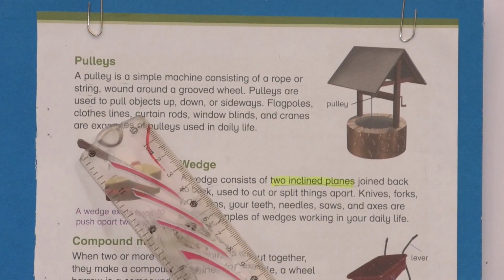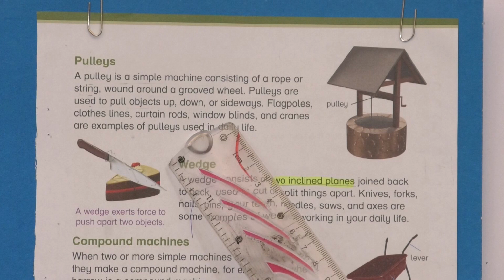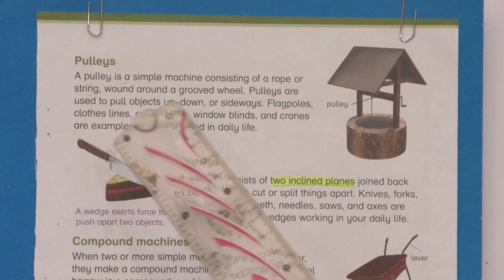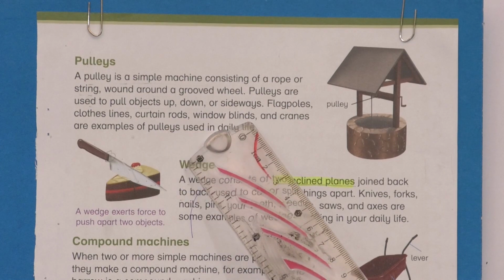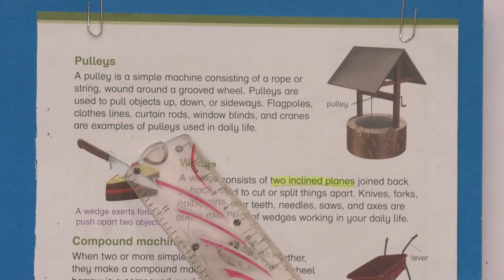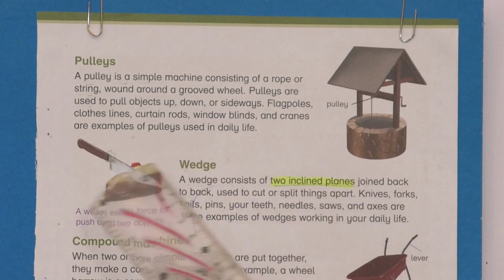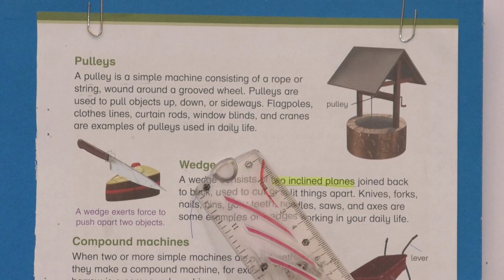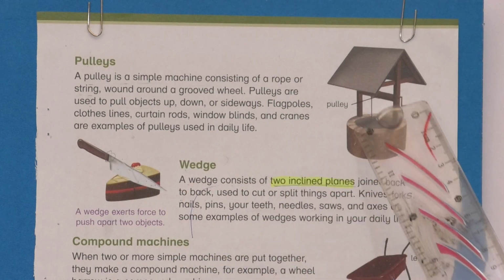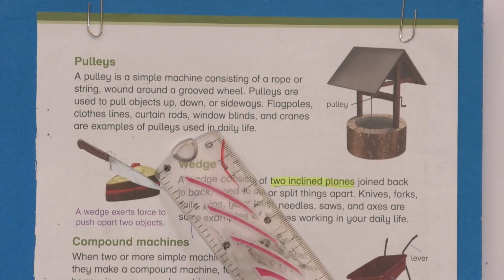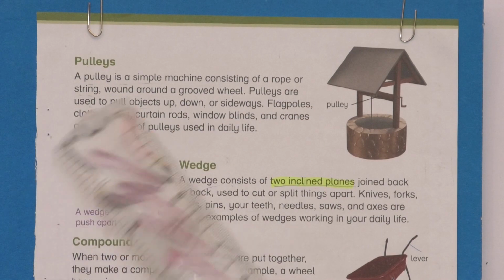Pulleys are used to pull objects up, down or sideways. Flagpoles, clotheslines, curtain rods, window blinds and cranes are examples of pulleys used in daily life.